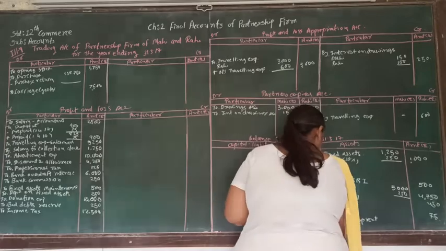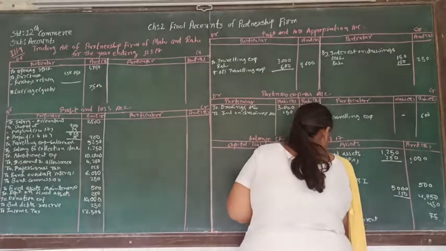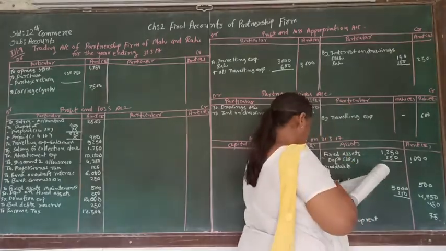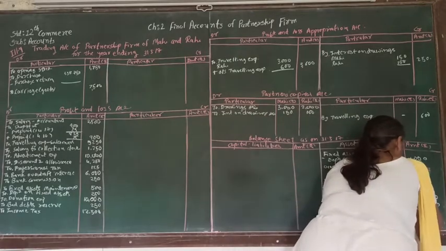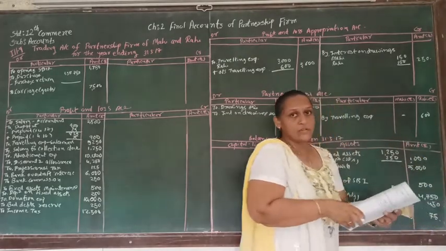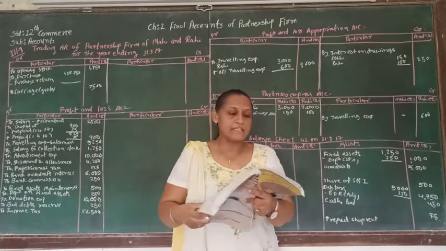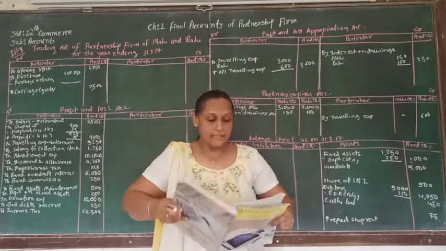And another account is goodwill. Goodwill is supposed to be here as an intangible asset. Goodwill 25,000. So here we are finished with the total of the debit side. Now let's write from the credit balance.